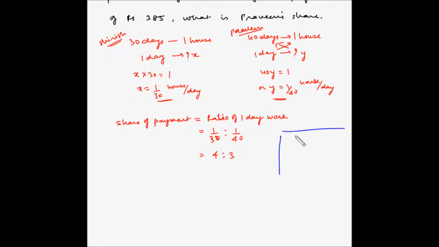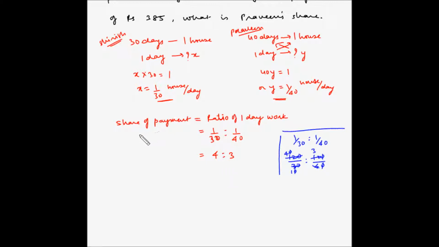So we have this ratio as 1 by 30 is to 1 by 40. Now we can multiply both these numbers by 120. So it becomes 120 by 30 is to 120 by 40. So 3 10s are 30, 3 4s are 12, and 1 0. 0 and 0 cancelled. Similarly here 0 and 0 cancelled, 4 3s are 12. And that is how we got 4 is to 3.